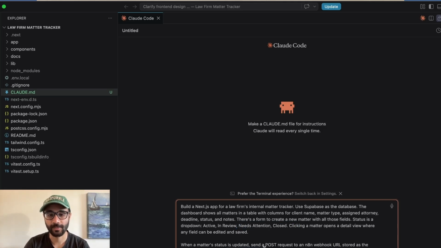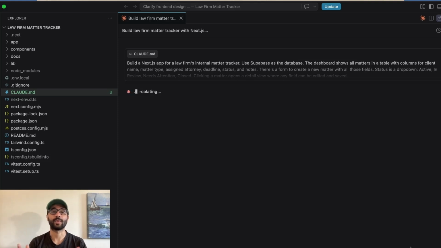We're giving it the variable name, and then we're saying, hey, use Tailwind CSS for styling, etc. Store the Supabase URL and anon key as these two variables. And we're going to hit it, and we're going to see what happens next.